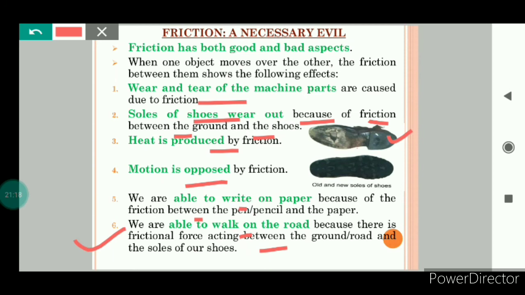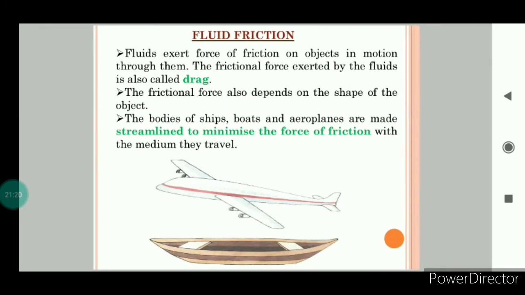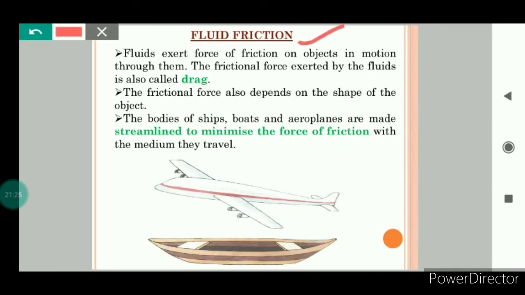So friction has both good and bad aspects. Now we will study fluid friction. But before understanding this, let us understand what is fluid. Fluid means something that can flow. So the gases and liquids are fluids.